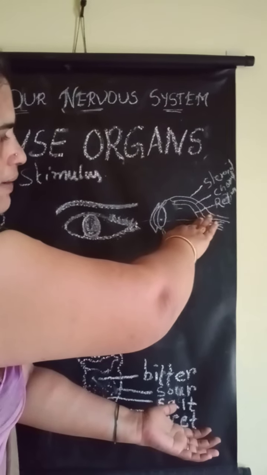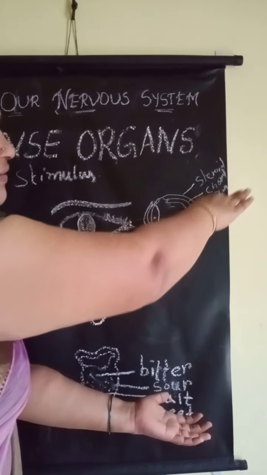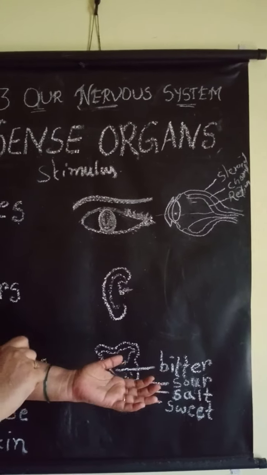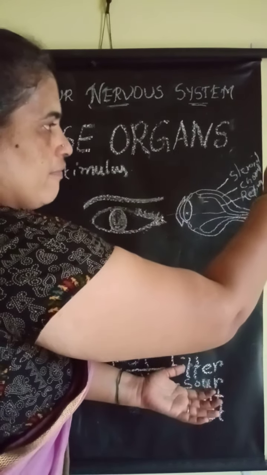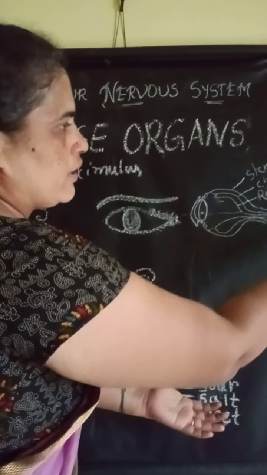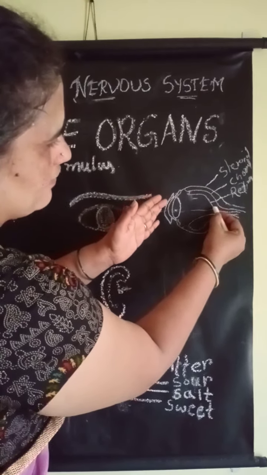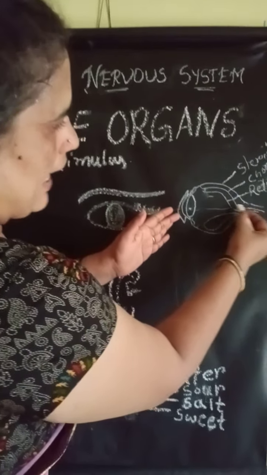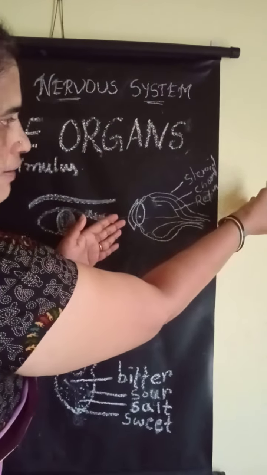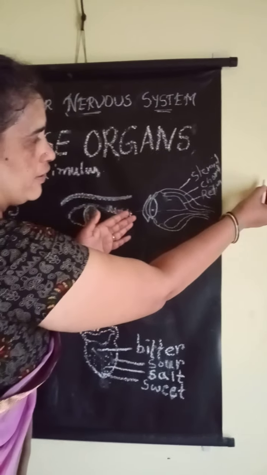From the retina, the image will be sent through the optic sensory nerve to the brain. From the retina, the optic sensory nerve will carry the message to the brain. From the brain, the optic motor nerve.